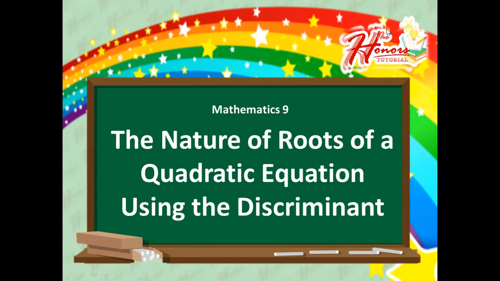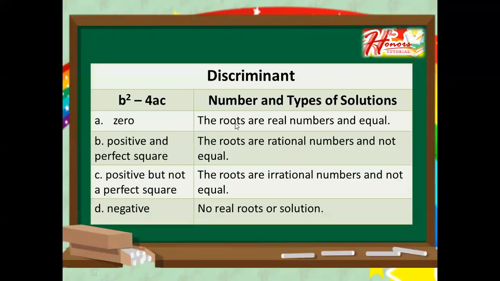Our topic for today is about the nature of roots of a quadratic equation using the discriminant. This is under Mathematics 9. Let us have our discriminant. We have here the formula that is b squared minus 4ac. And then we have here the number and types of solutions.